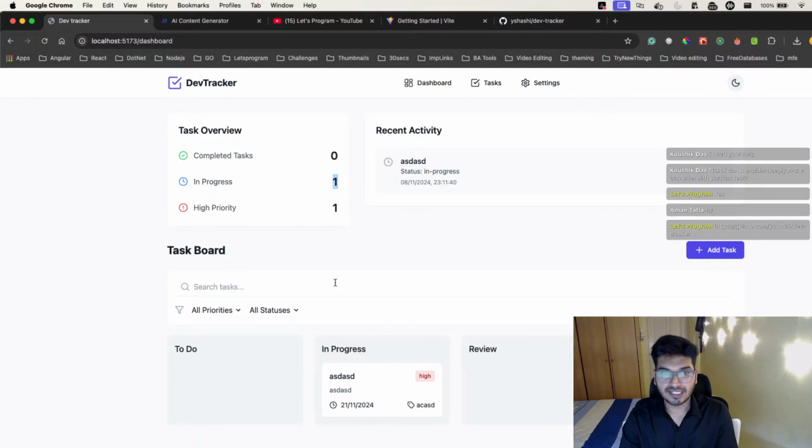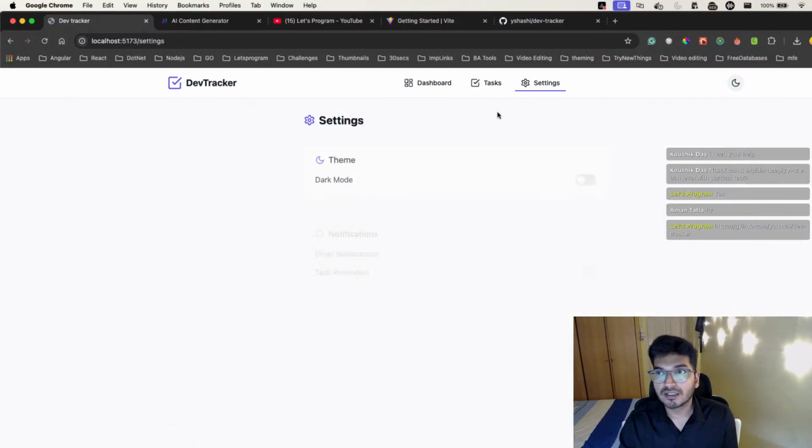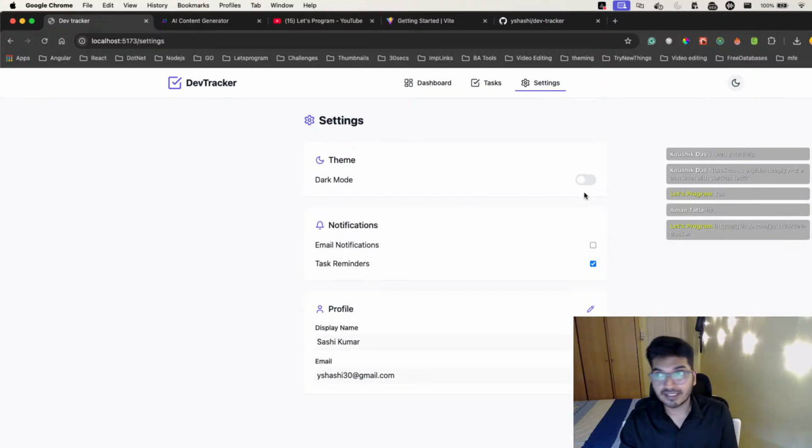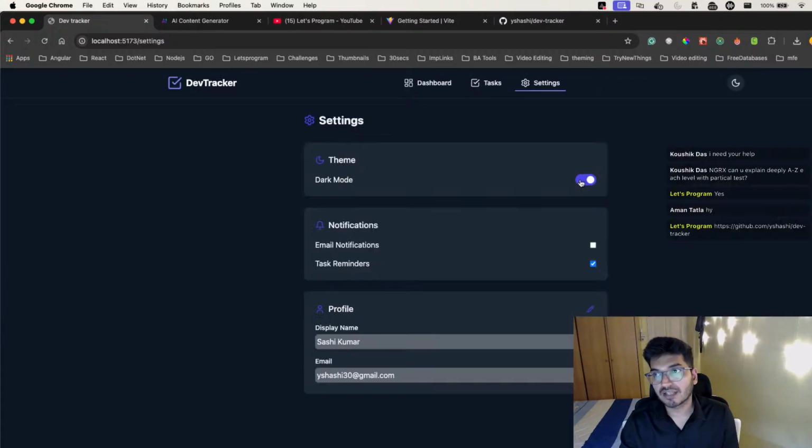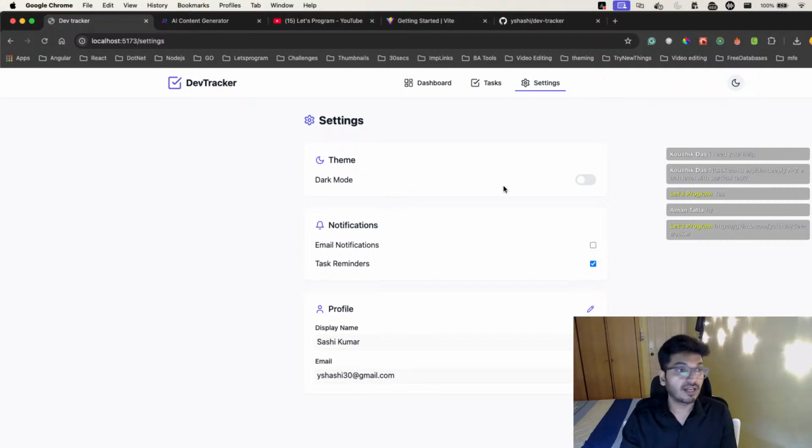But currently whatever state you see on this page is in memory. I have not yet connected this with the backend, but this one is connected with the backend as well. If you see, we have this dark and light mode thing, and again this is persisted in the backend as well. Okay, now again let's go to the code.